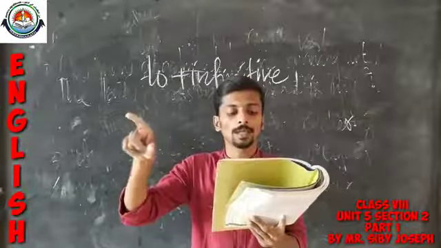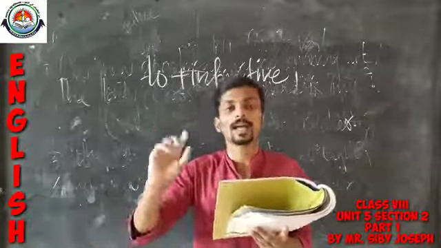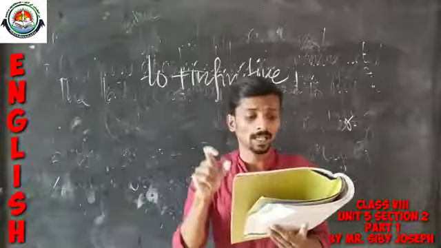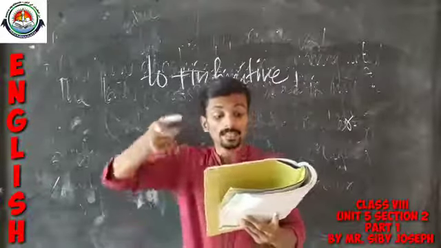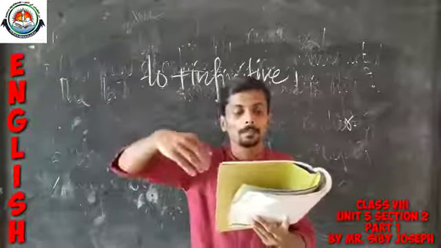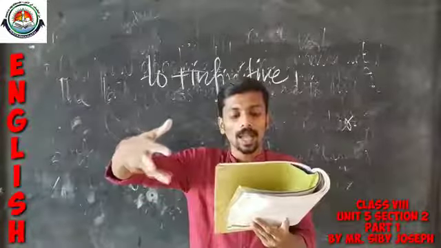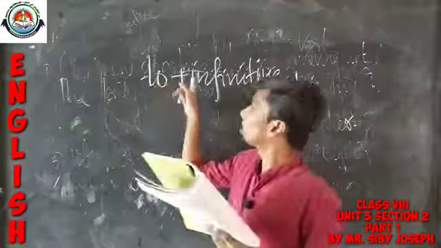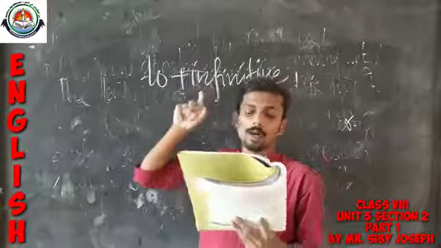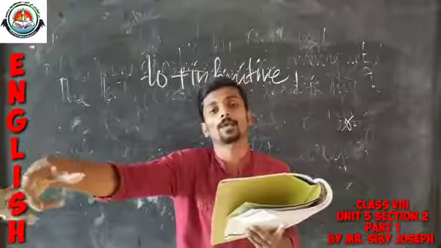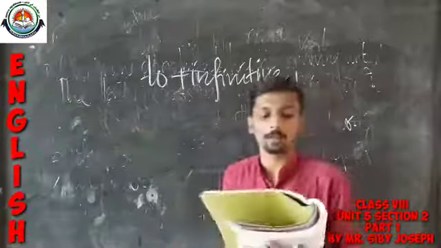These are the 2 actions you have to mention here. Look at the example: Mohan is now saving money to buy a computer. So you have to apply to plus infinitive. In what way? Mohan is now saving money for what? To buy a computer.